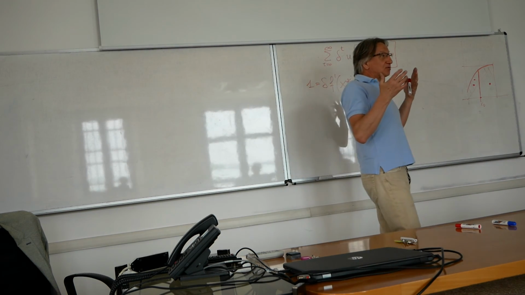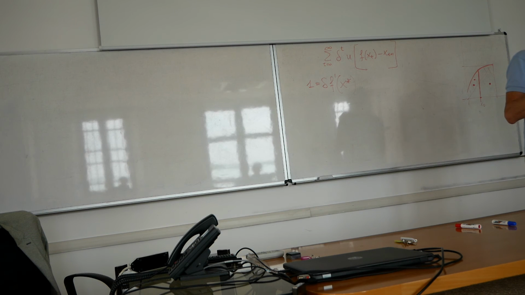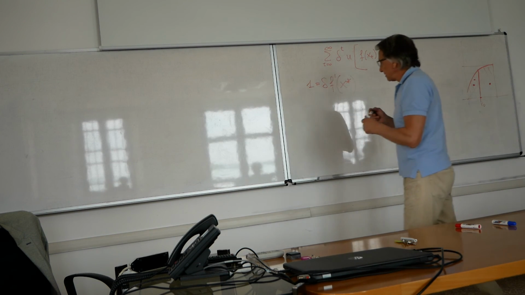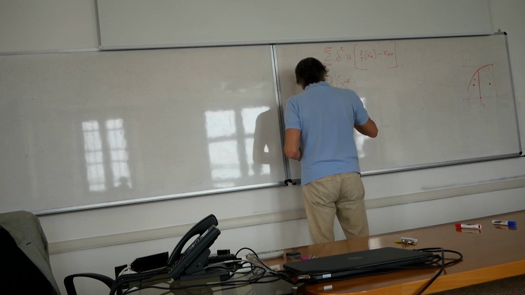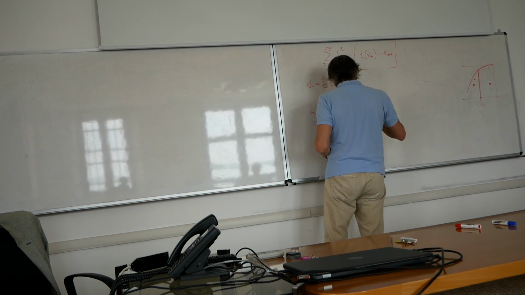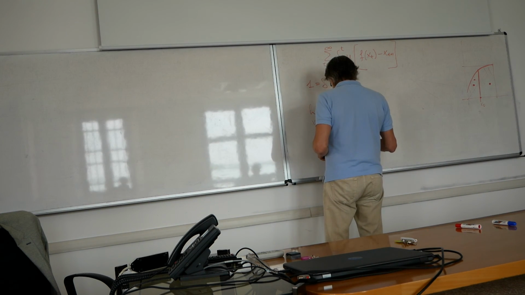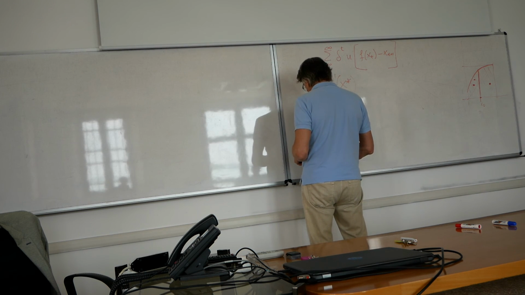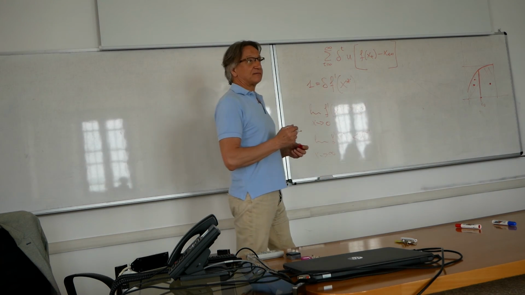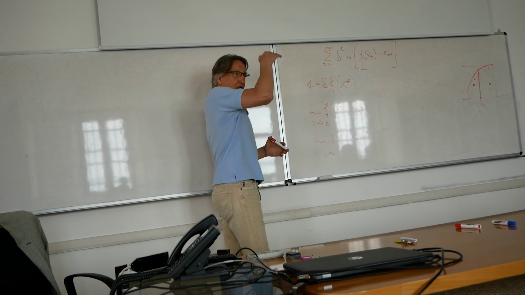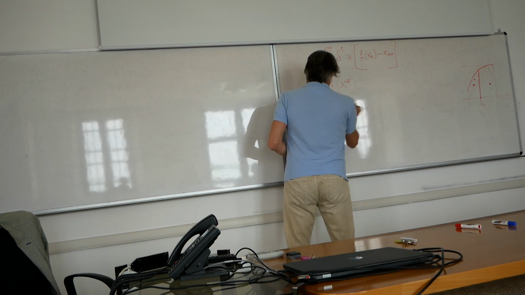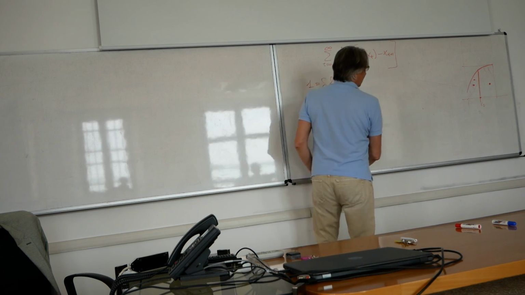Now people become too simplistic, nobody wants to make any effort anymore, so now the Inada condition is just the limit of f prime of x for x going to 0 larger than delta to the minus 1, and the limit of f prime of x for x going to infinity less than delta to the minus 1. Okay, that's enough. Right? It just crosses that stupid value. Okay? Good. So there's only one.